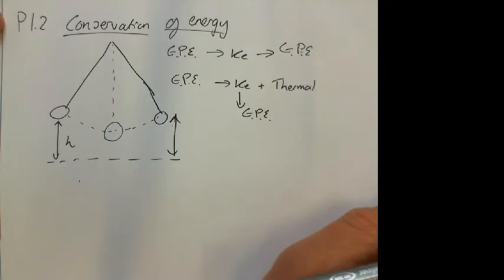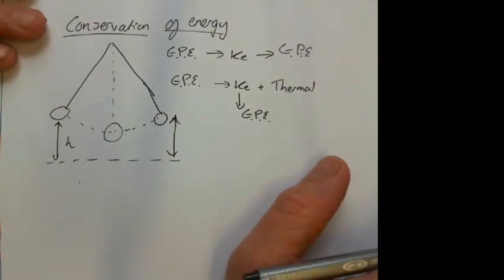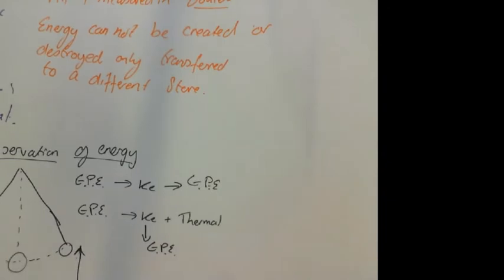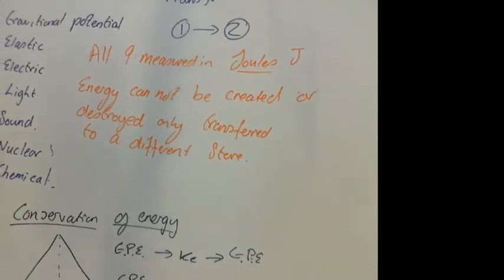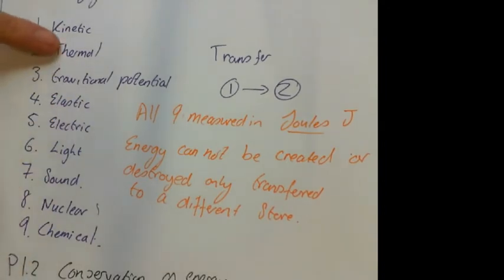And the thing that we really have to remember is this here: energy cannot be created or destroyed, only transferred to a different store. So you can change from any one of your 9 stores into the other one and back again without losing any energy, so long as there's no air resistance, no friction. But what you can't do is start off with 100 joules of light and turn it into 150 joules of sound, because that would be creating it.